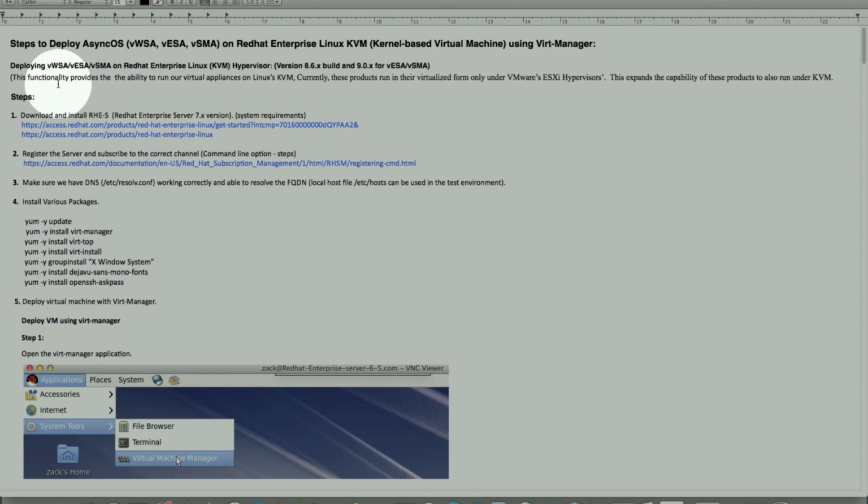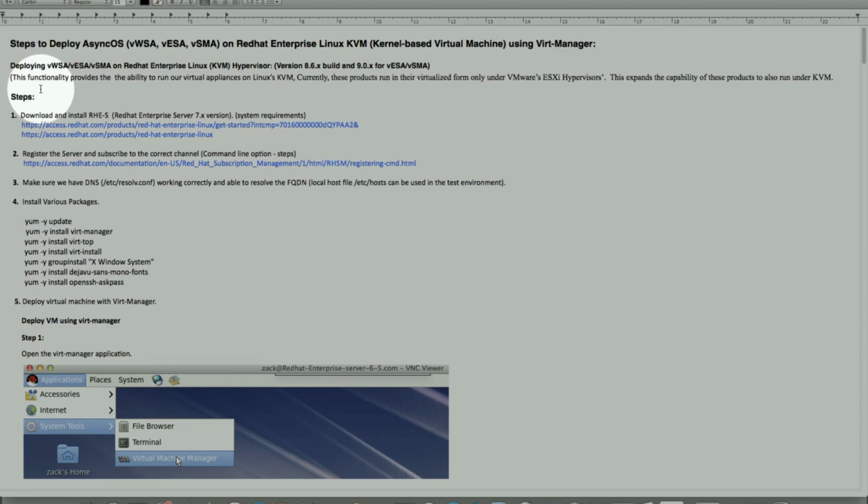So these deployments would be for virtual WSA, virtual ESA, and SMA on the Red Hat Enterprise hypervisor. The version for virtual WSA would be an 8.6.x build, and for ESA and SMA would be 9.0, and it is possibly subject to change before the release along those lines.